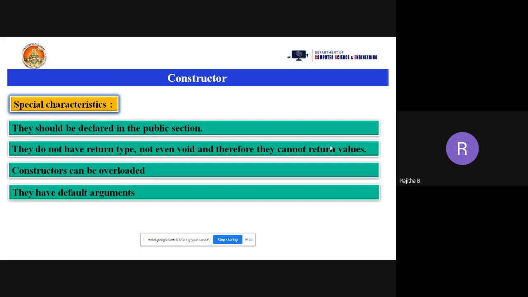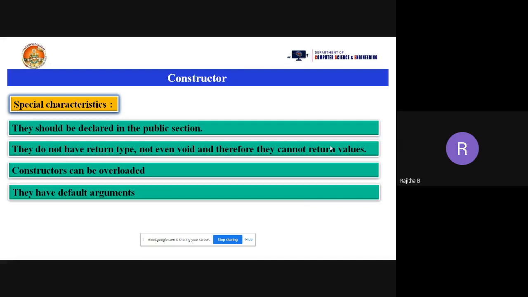And we cannot inherit the constructors into the derived class. So what is inheritance actually? We can inherit the properties of the base class into the derived class. But you cannot inherit the base class constructors into the derived class directly. But you can derive.